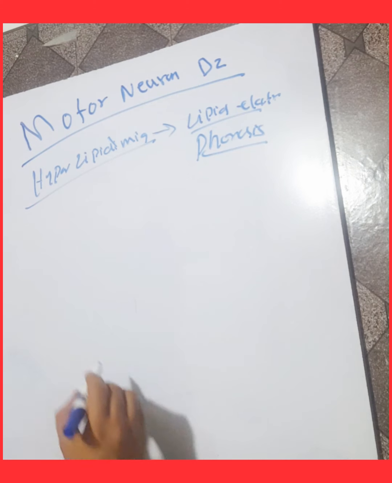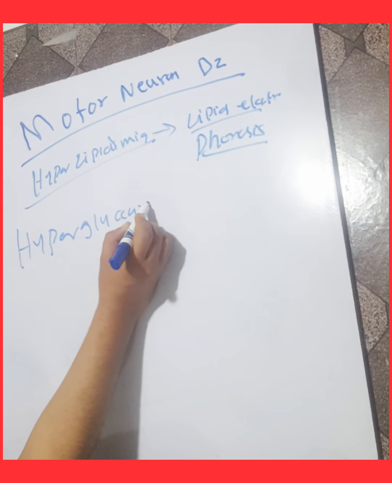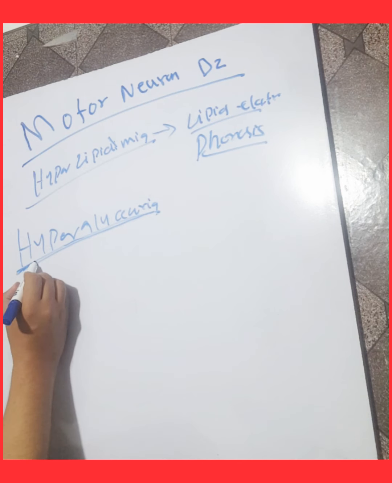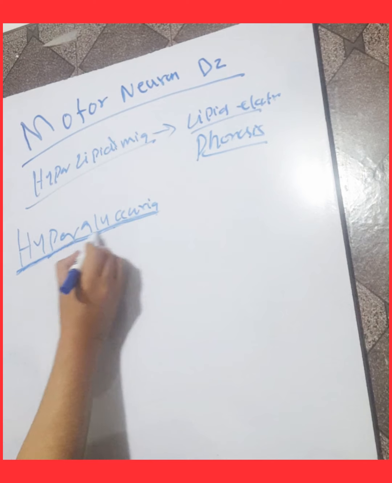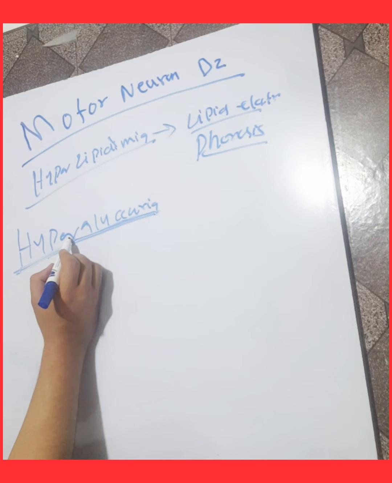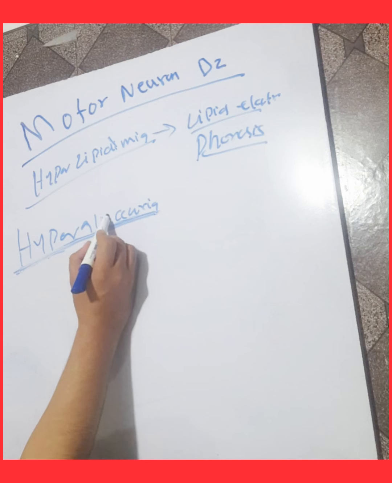Hyperglyciuria can also cause motor neuron disease, because uric acid and urea are toxic. They must be excreted by the kidney in the form of urea.